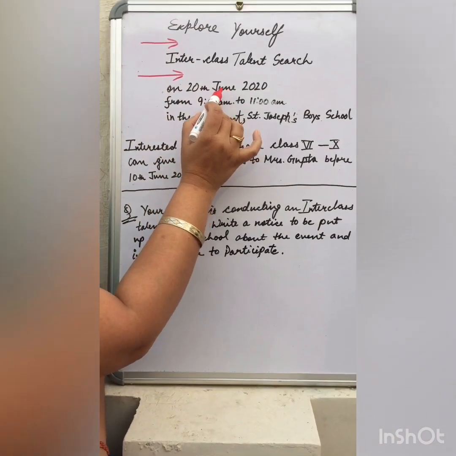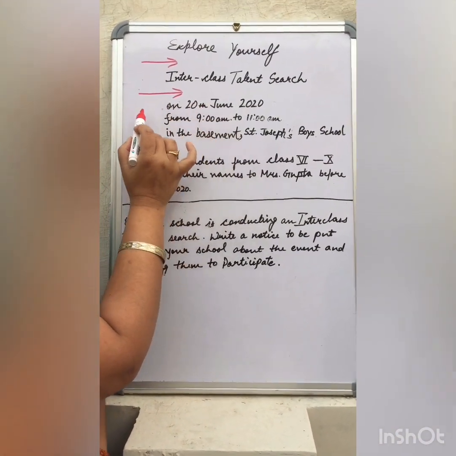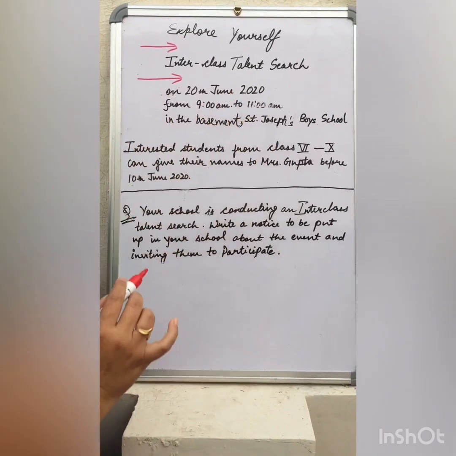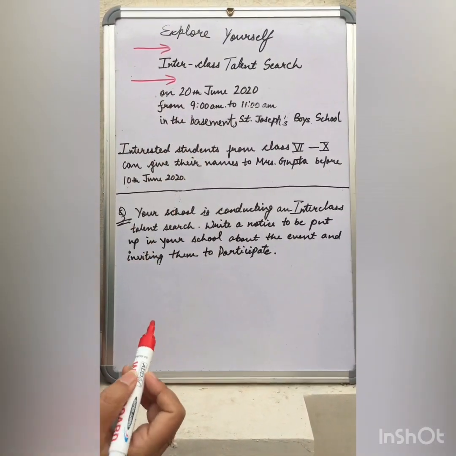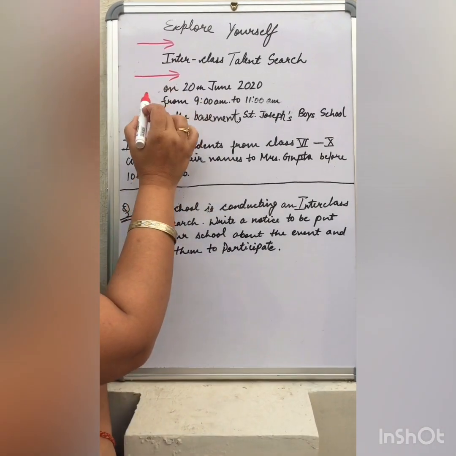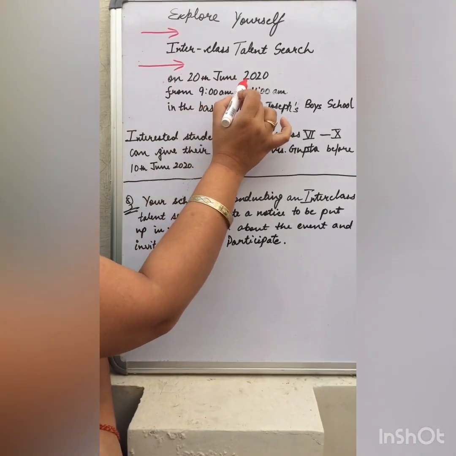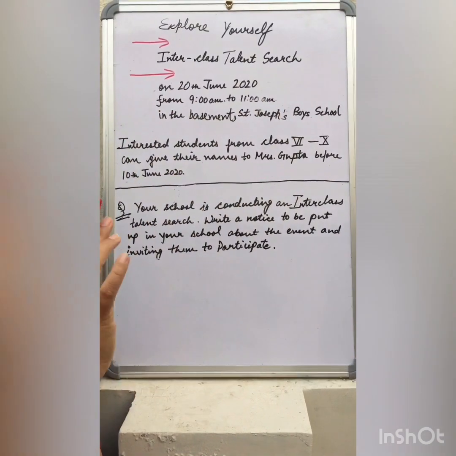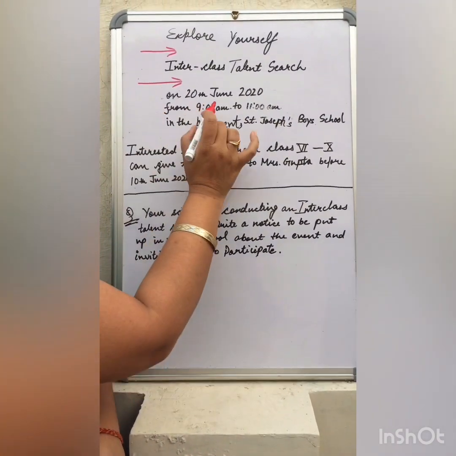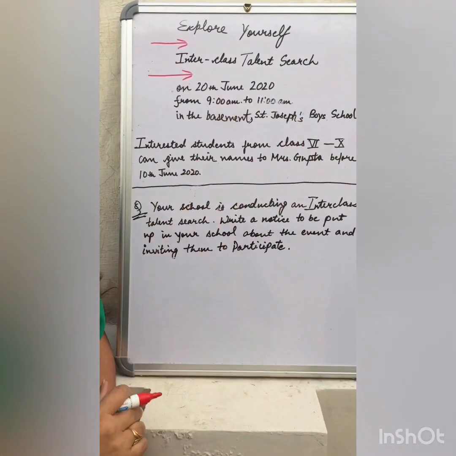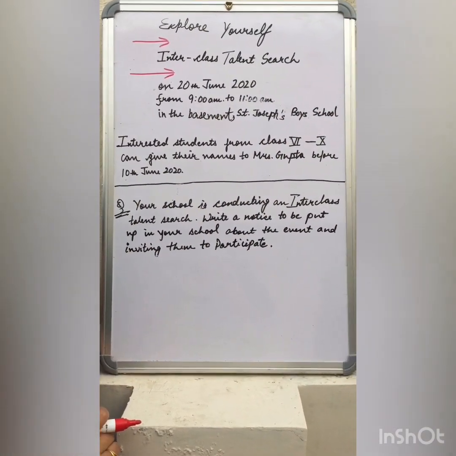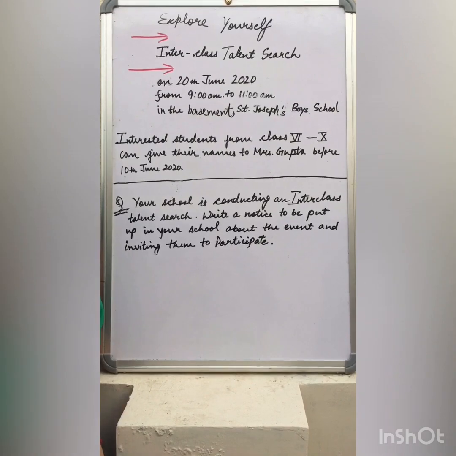Number 2, whatever date you write, it should not exceed 1 month from today. For example, if today is say 1st June, then this date should not exceed 1st July. It should be till 30th June. You cannot do that, writing the notice in June and giving a date of December, unless and until you are asked to do so.